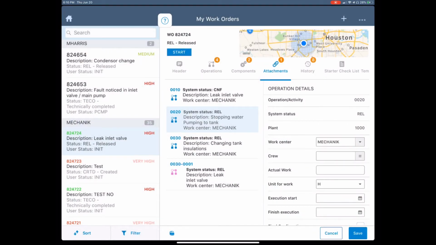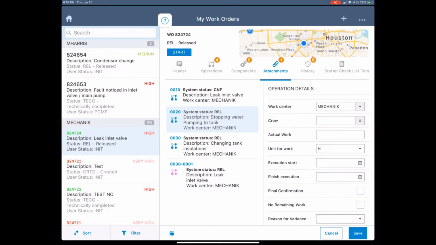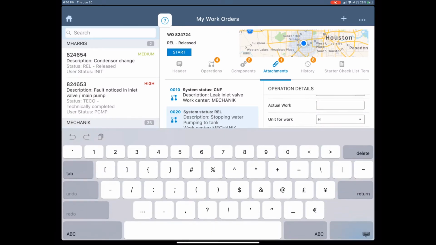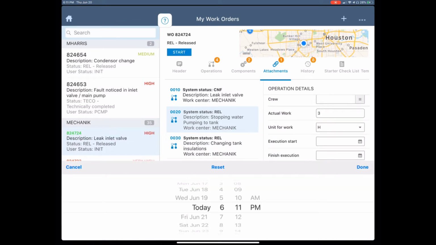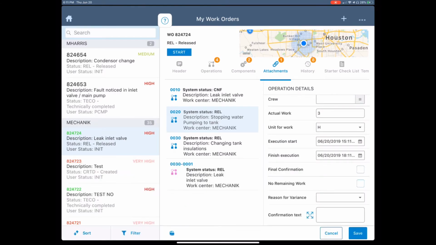So in case you don't want to use the timer, or you want your users to manually input the time they spend, you can do that. So here I'm going to say this was a 3-hour long job. And if I need to put in the start time and the end time, I can do that. So I have the optional feature to put in the start and the end time. And if you want to use the start and finish time, the actual work calculates based on the difference of this finish time to the start time.